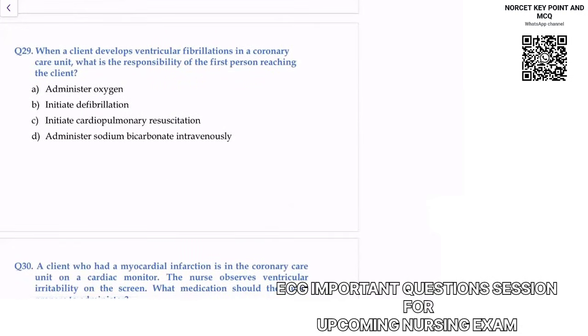Next question. When a client develops ventricular fibrillation in a coronary care unit, what is the responsibility of the first care person? Whenever a person develops ventricular tachycardia or ventricular fibrillation, understand this. These ventricular arrhythmias are very lethal, very dangerous. Whenever you see these lethal arrhythmias, there is no role of oxygen. There is no point of resuscitation. Sodium bicarbonate, there is no role. There is no acidosis. The point is, whenever you see ventricular fibrillation, you should do immediate defibrillation. So the answer is the nurse should initiate defibrillation.